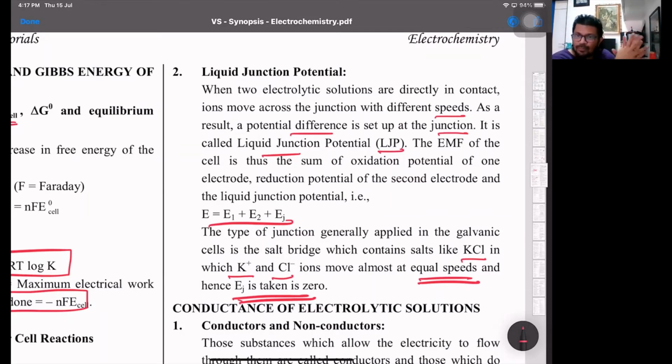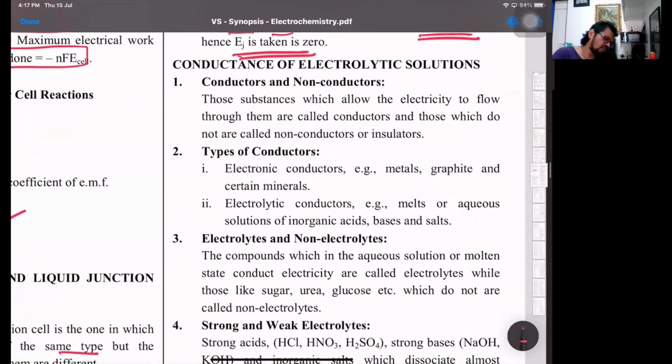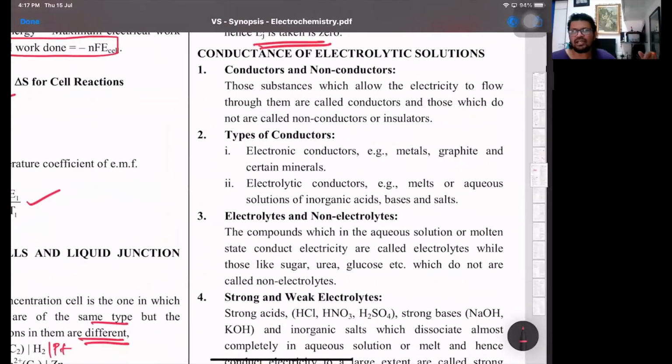So hence the EMF of a cell is nothing but the summation of the two potentials, that's anodic oxidation plus cathodic reduction. Okay, that's one. Then comes the concept of conductance, that is conductors and non-conductors. The one which allows electricity to flow is a conductor. Those which do not are the non-conductors or insulators.